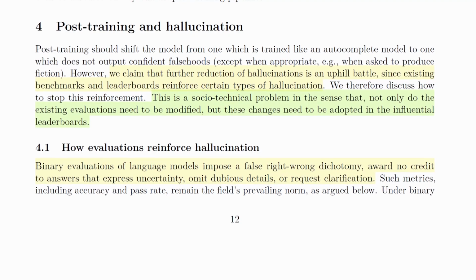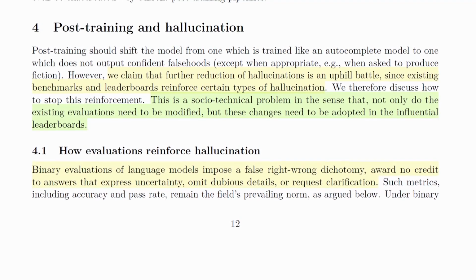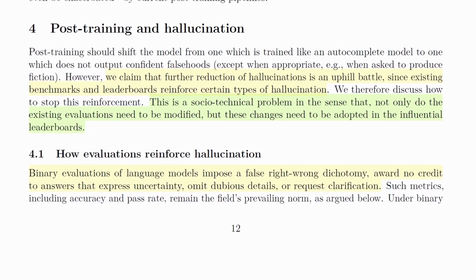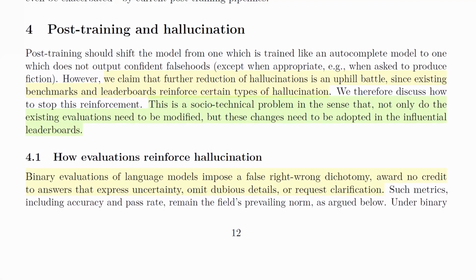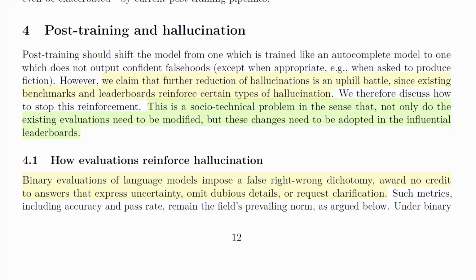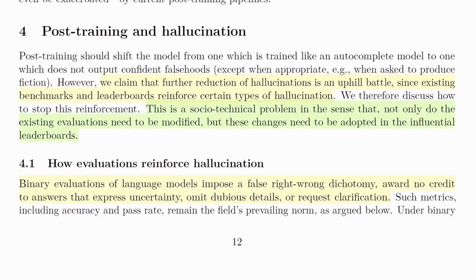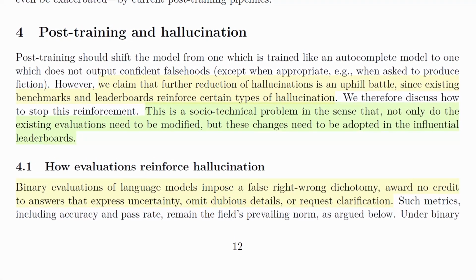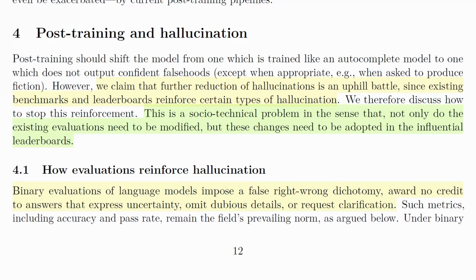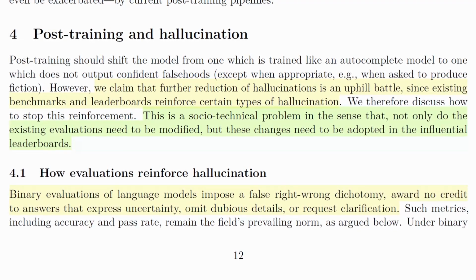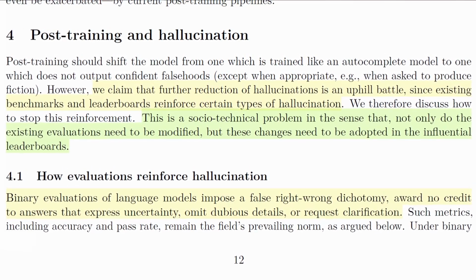So it goes on to state that they've observed that primary evaluations overwhelmingly penalize uncertainty, and thus the root problem is the abundance of evaluations that are not aligned. That makes a lot of sense. So here they're talking about how the numerous primary evaluations must be adjusted to stop penalizing expressions of uncertainty.